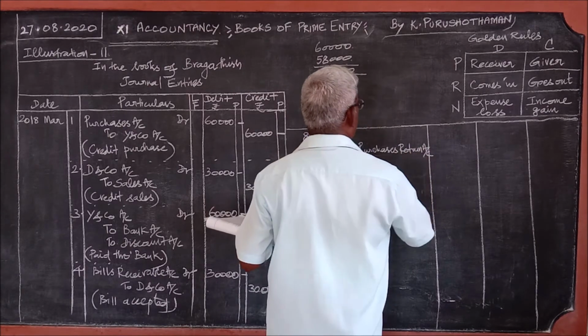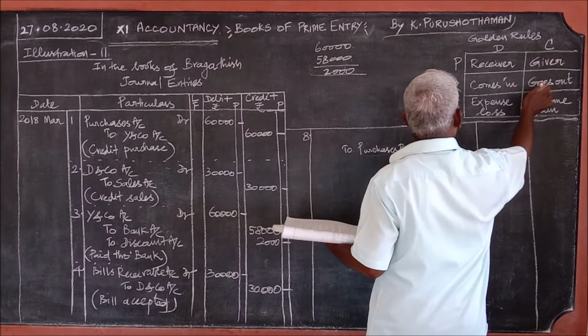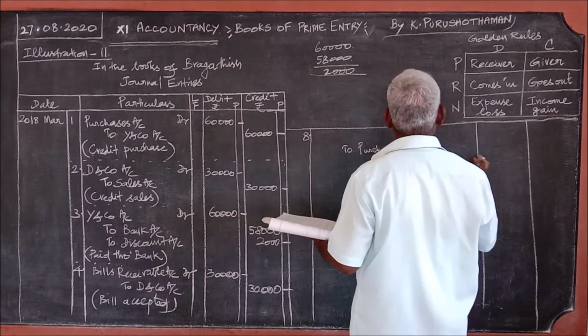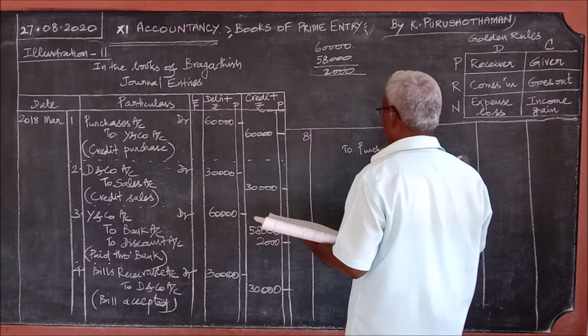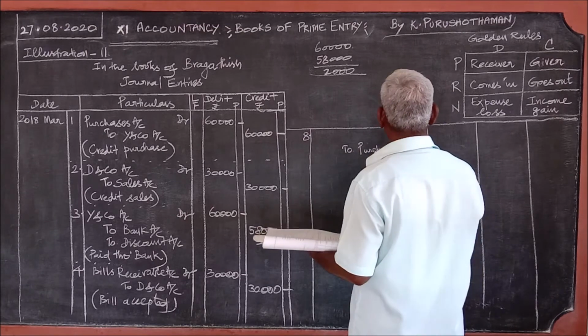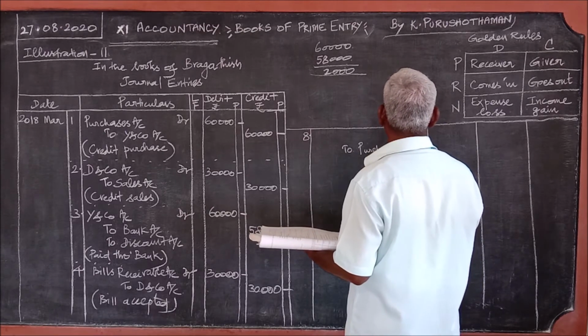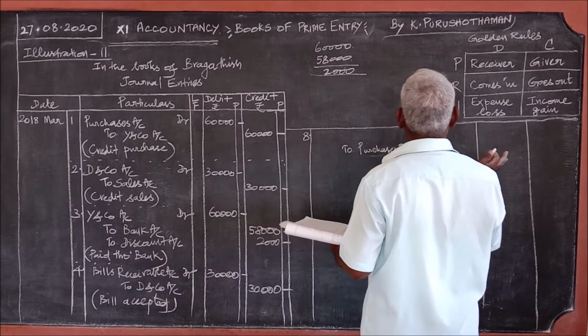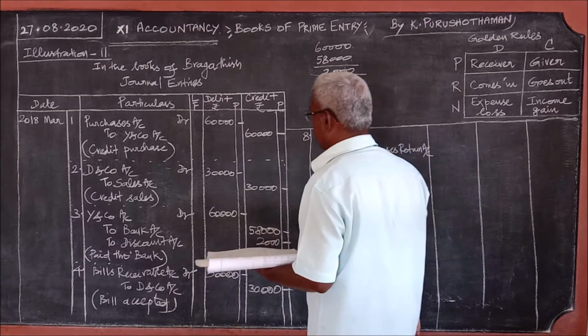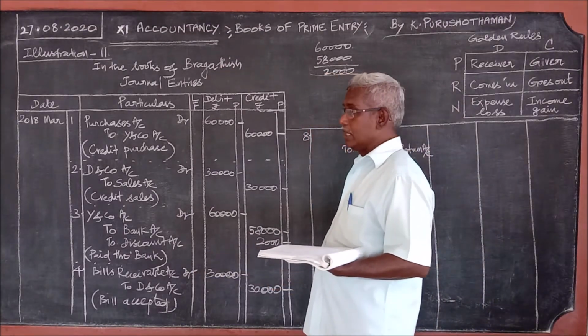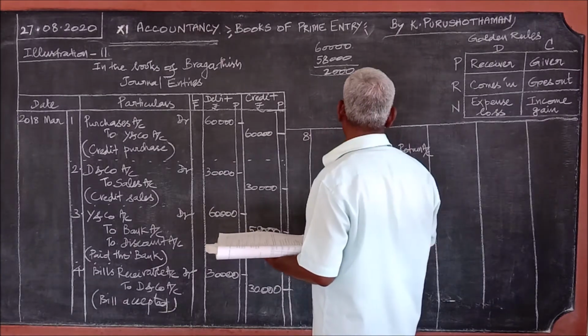This is the credit to purchases return account. What goes out? The goods go out. When purchased goods are returned, goods go out. We need not write the stock account here. Purchases return account credit, like purchases account debit to sales account credit, we should write like that.